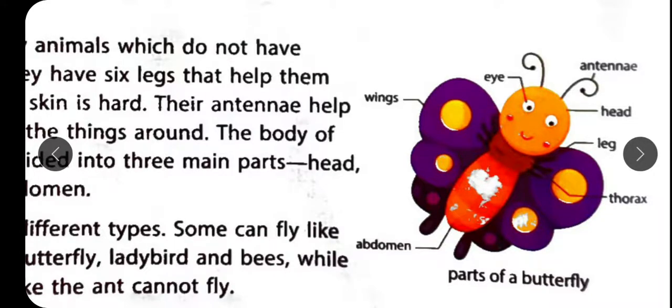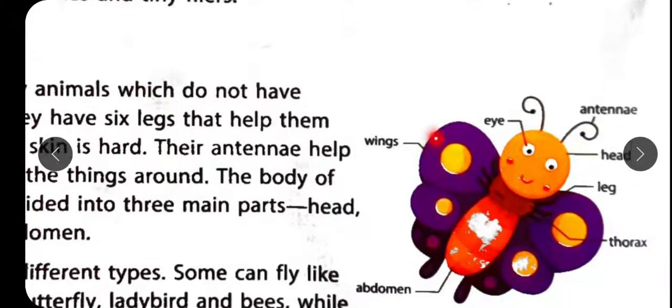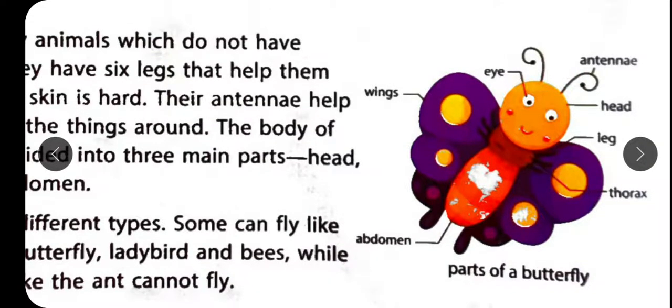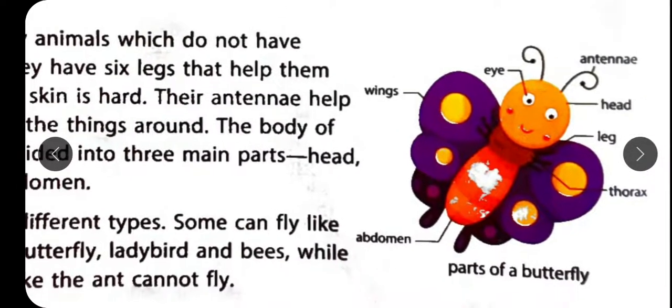In all the insects, their legs are connected to the thorax portion. So here we have seen the body of an insect. Butterfly also is an insect, and its body is divided into 3 parts, as we can see here: head, thorax, abdomen.